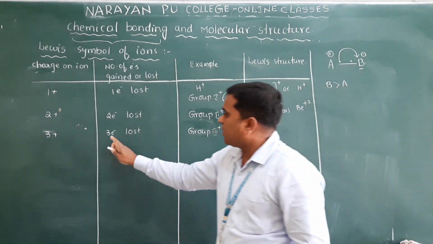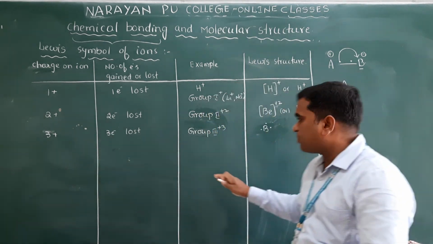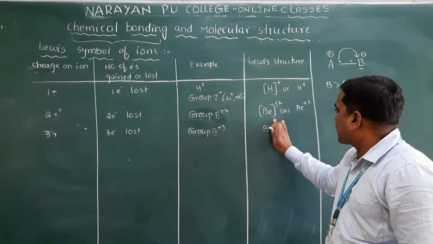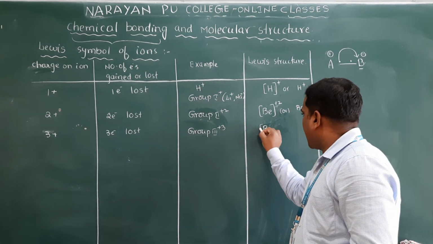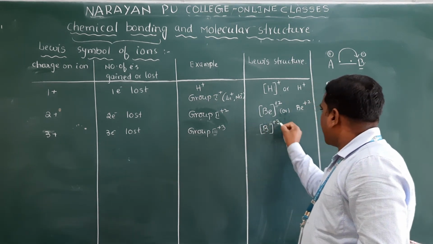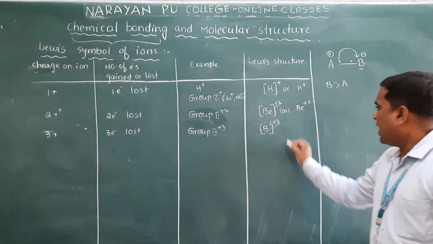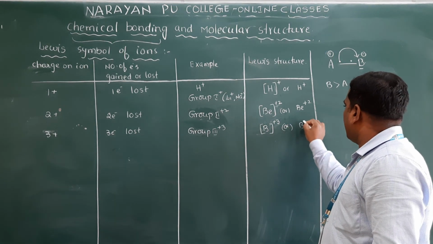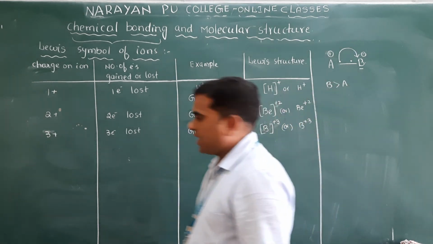Now boron lost how many electrons? All 3 valence electrons are lost by boron. There are no valence electrons left for boron. So that's why we have to write here plus 3. Clear? Or simply, what can we write here? Boron plus 3. Aluminium also you can write.